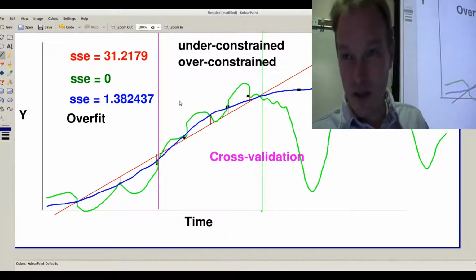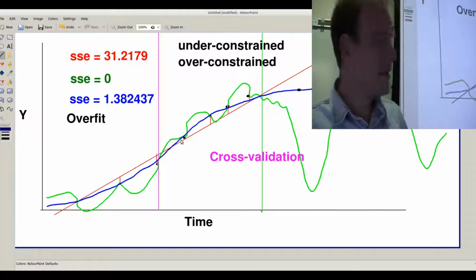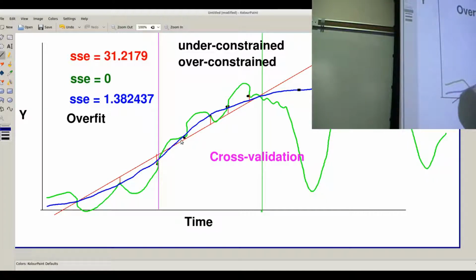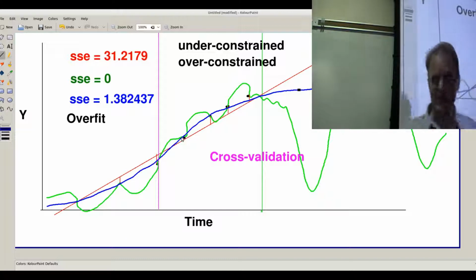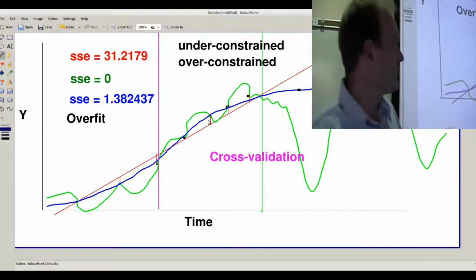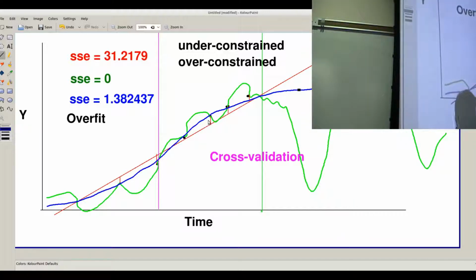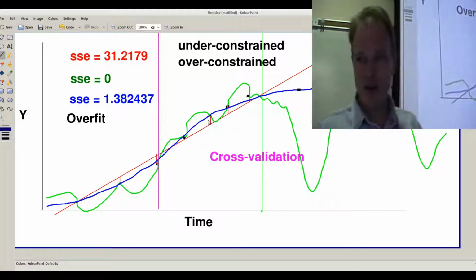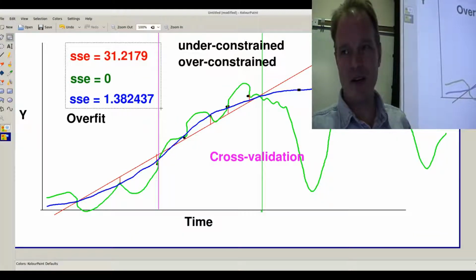And then we train our model on these data points that are in the past of the past. And we compare, now the models aren't even going to be this good, right? They're going to be a little worse because we're fitting to less data. But then they're going to make predictions, and at least in this range between the fake past and the present, we have some data we can test, and we can see which model does the best, right? And if we test which model does the best on this holdout data, so we were trained on this, we're testing on that, then we get a number that's not error against the training data.